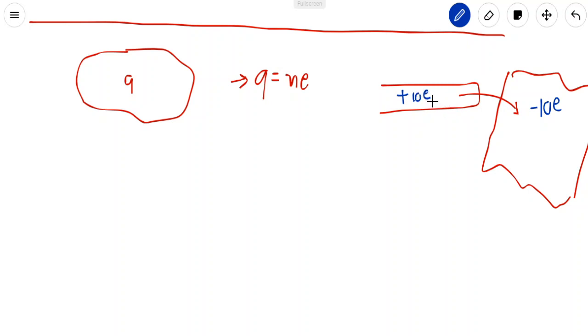So here you see the charge is an integral multiple of e. Suppose 1 electron has been transferred, then the charge would be -e and the positive charge would be +e. If 2 electrons have been transferred, then the charge will be 2e, in both cases positive and negative.